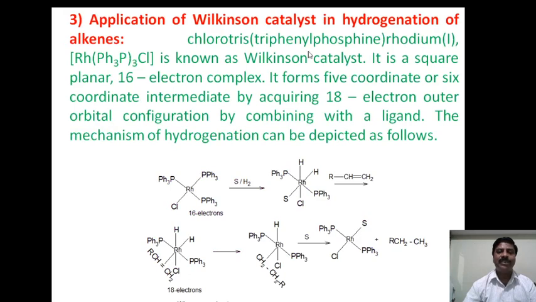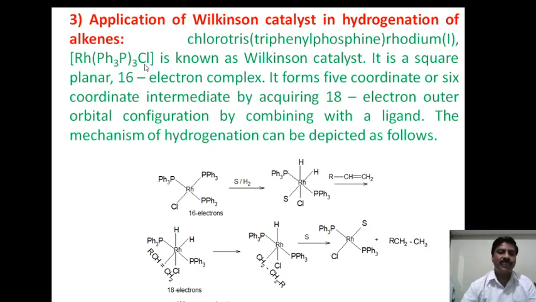Third one is application of Wilkinson's catalyst in hydrogenation of alkenes. Now, what is the formula for Wilkinson catalyst? It is chlorotris(triphenylphosphine)rhodium(I), this is the formula and this is the IUPAC name, called Wilkinson catalyst.